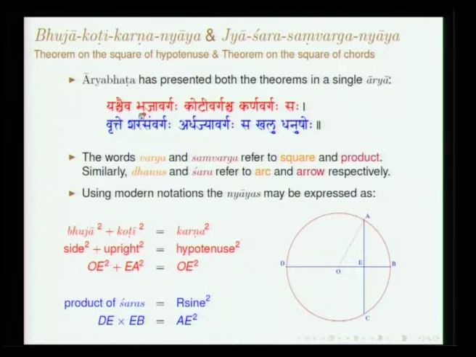Shara is basically arrow. If you conceive of this part of the circle ABC, then EB is shara. Considering the other part of the circle ADC, DE is shara. All he says is sharasamvargaha, the product of sharas is equal. This is what we call the product of chords being equal.